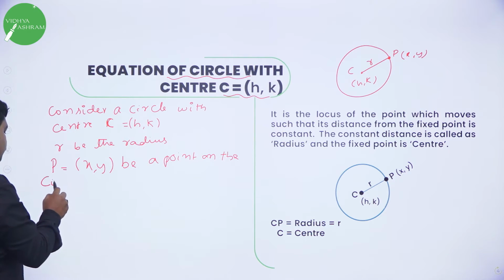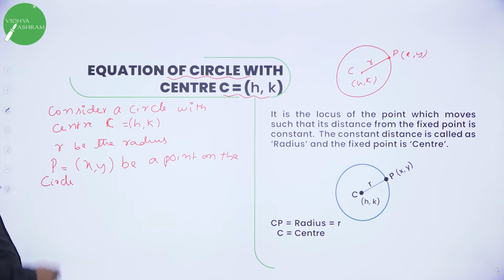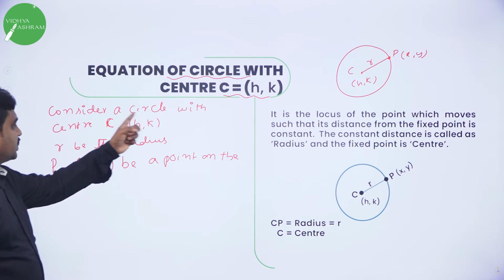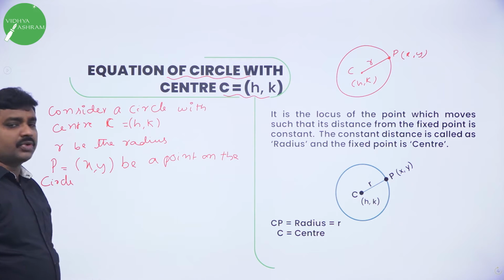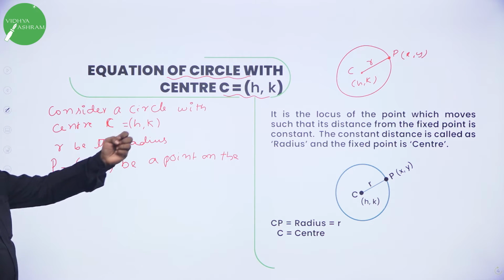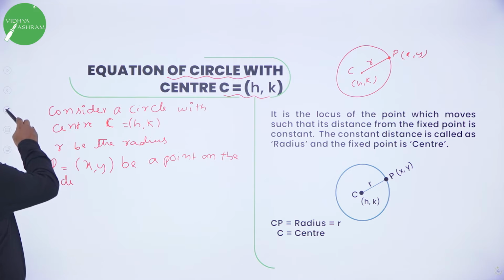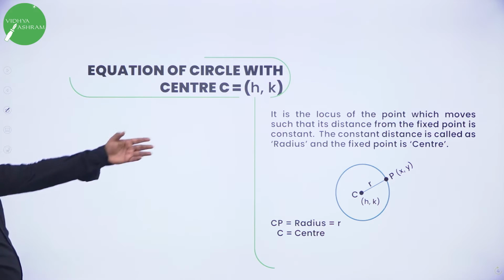Now from the figure, these are the considerations. Consider a circle with center C, H comma K, R be the radius, P of x, y be the point. Now as usual, from the figure we need to derive. Observe from the figure.